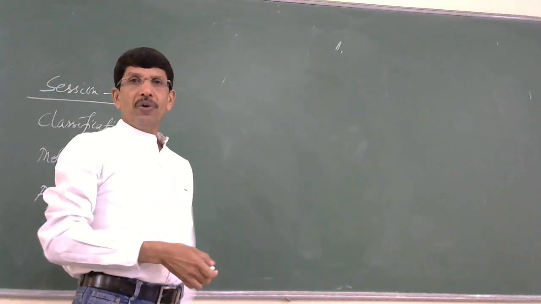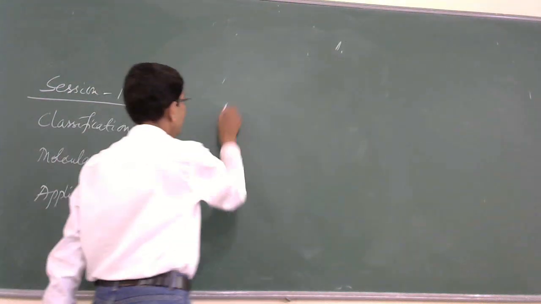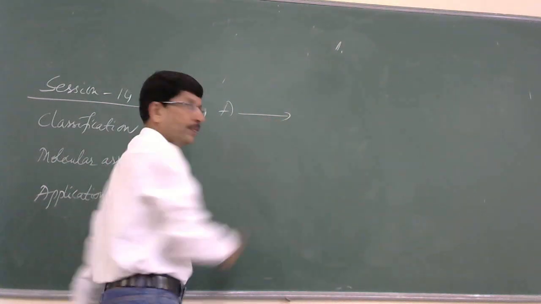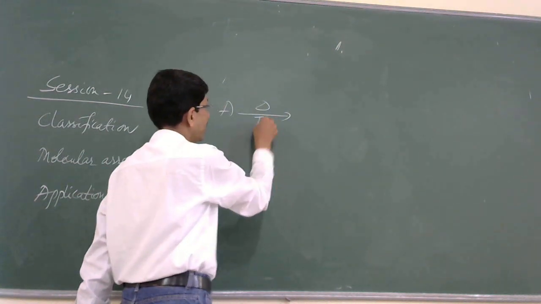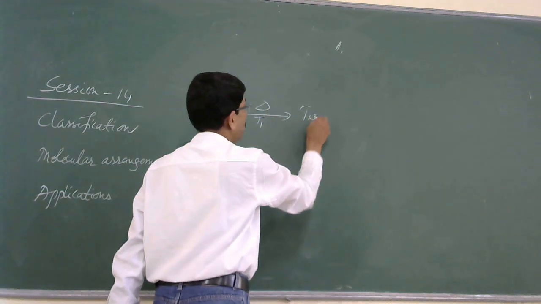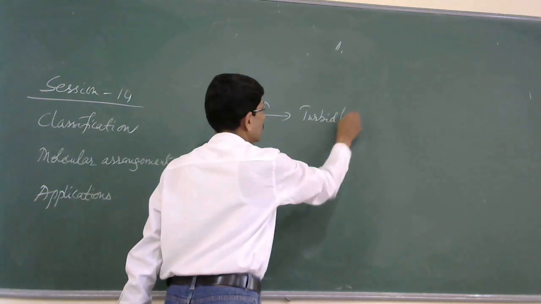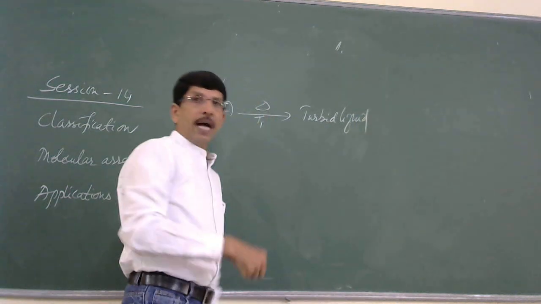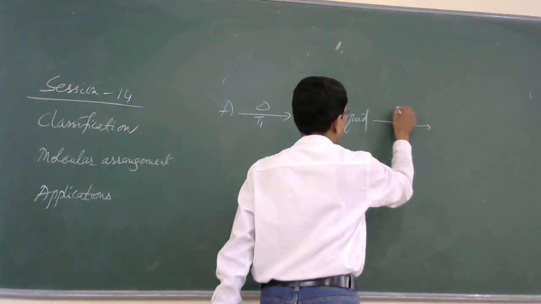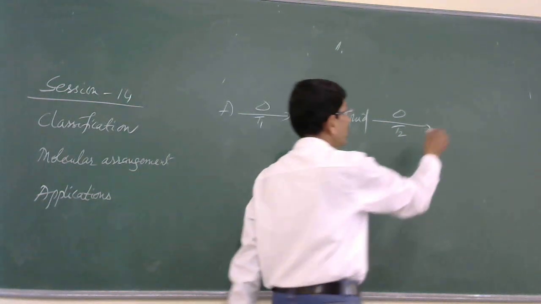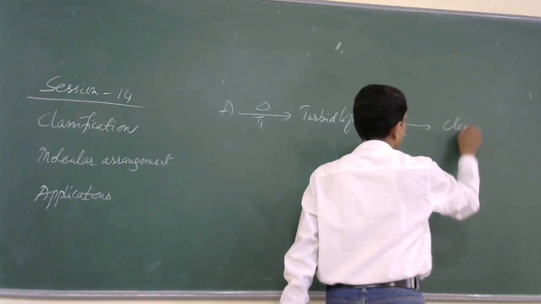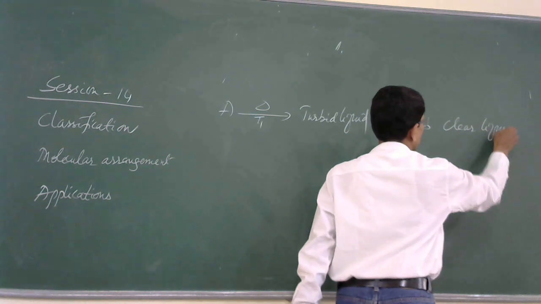So, how do we obtain a mesomorphic state? For example, you have solid A. When solid A is heated at a particular temperature T1, it forms a turbid liquid. Upon further heating, at a higher temperature, say T2, it is converted to a clear or fluid liquid.